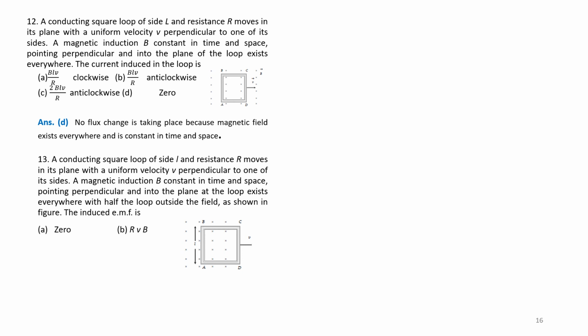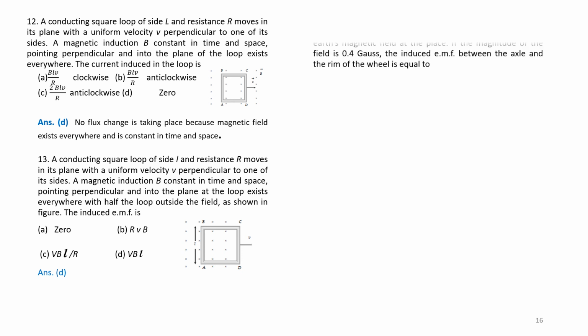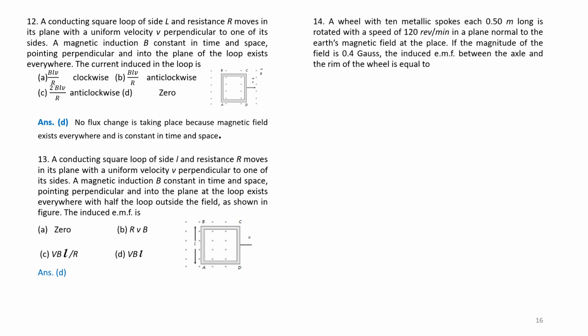The options are A, 0; B, RVB, where R is the resistance, V is the velocity and B is the magnetic field; option C, VBL by R, where L is the length of one side, that is AB in the diagram; and D, VBL. Answer is D.